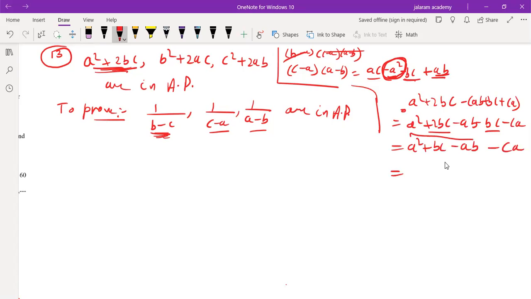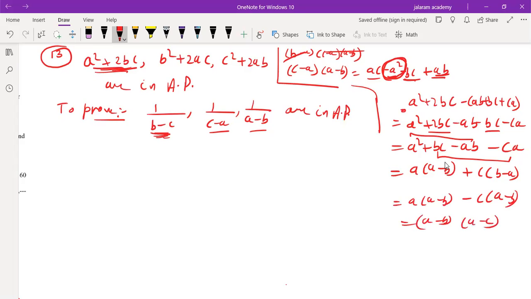From the first and third, a is common into a minus b. From the second and fourth, c is common, so b minus a. Now to make them equal, if we take minus common, it is again a minus b. So a minus b into a minus c will be there.